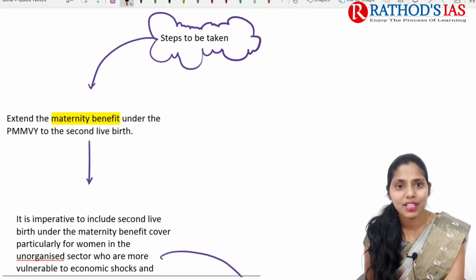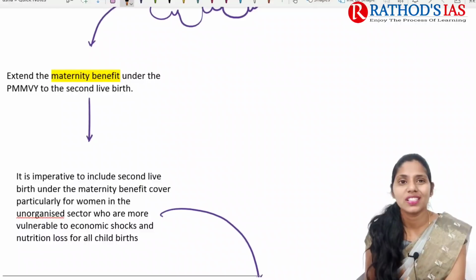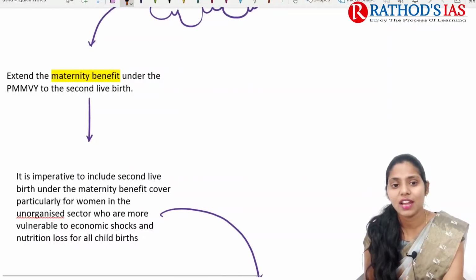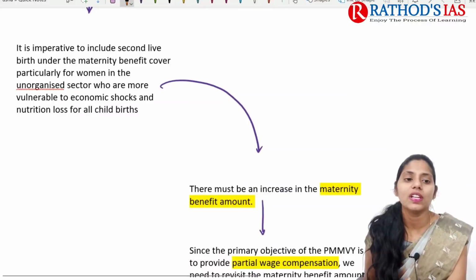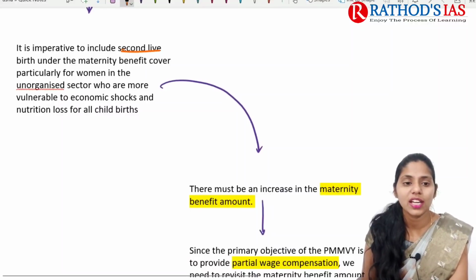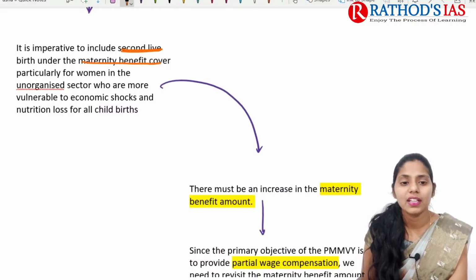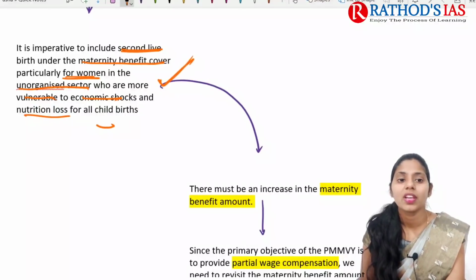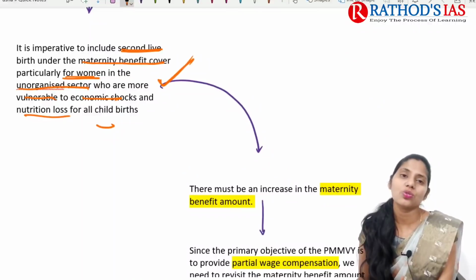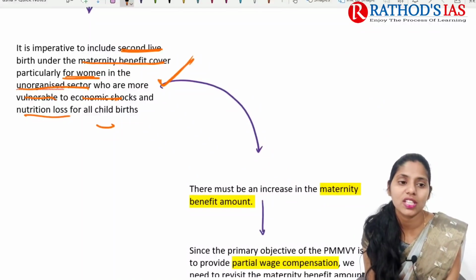So what can be the steps taken? Here we need to extend this maternity benefit for the second live child as well. It is imperative to include the second live birth under maternity benefit cover, particularly for women in the organized and unorganized sector who are vulnerable to economic shocks and nutrition loss. Why do we need to give these benefits even for the second live child?